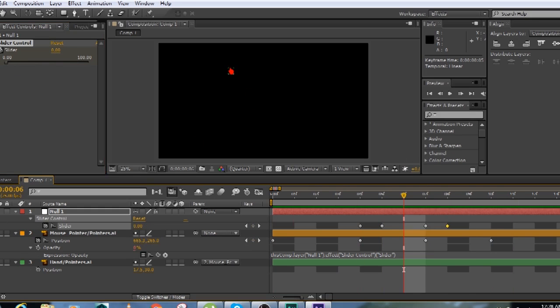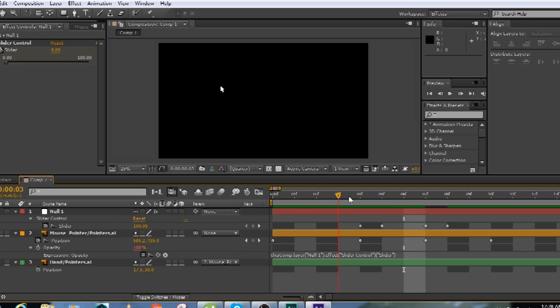So right now if I turn this hand pointer off, what I can see is, from this point to this point I can see the mouse cursor, then it goes off and it comes up again as it leaves that place and goes back to some other position.